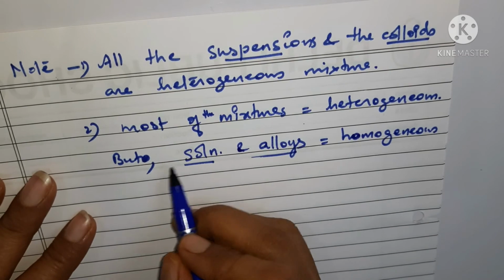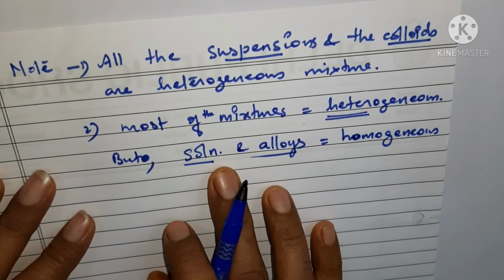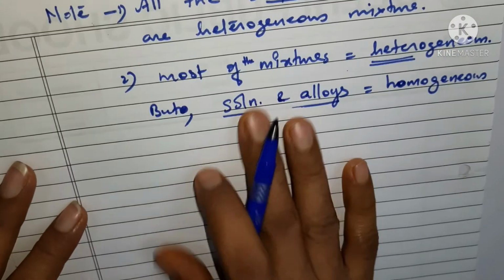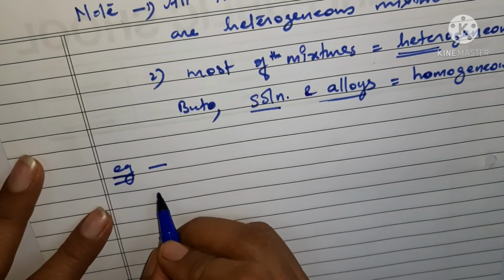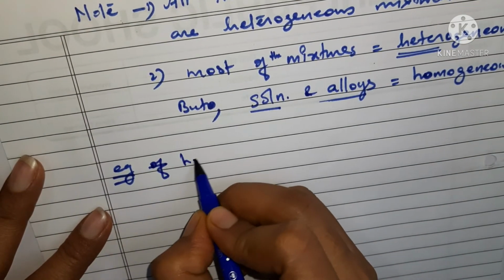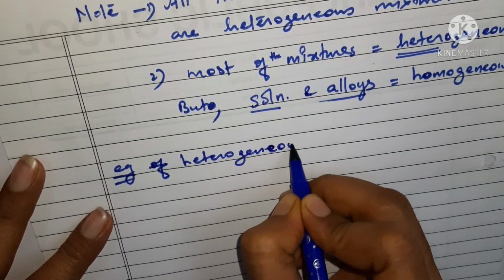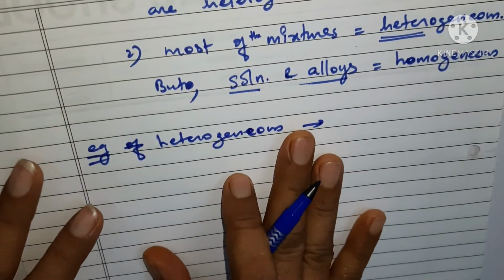Otherwise, most of the mixtures are heterogeneous in their components, in their structure. So let us have some examples of heterogeneous mixtures, so that it will be more clear which type of mixtures are heterogeneous.